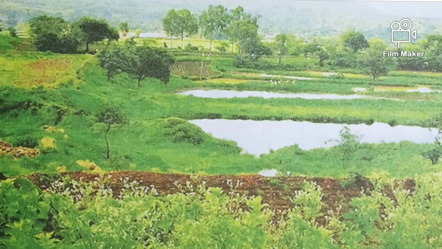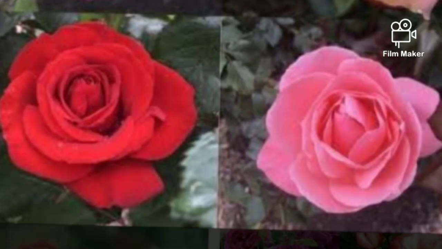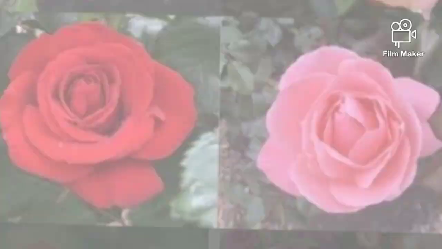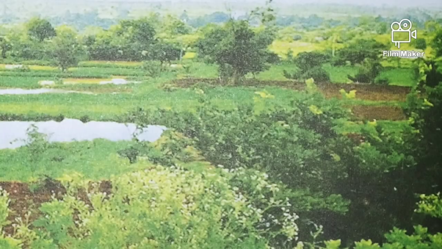Moreover, we find that there is a lot of variety in the same type of plants. For example, there are different varieties of rice or wheat, different types of roses, and mangoes of different flavors.